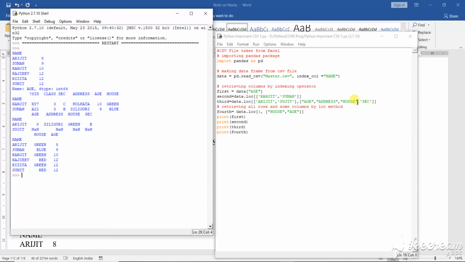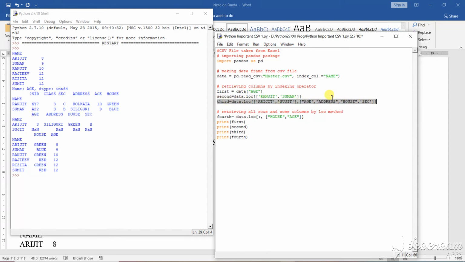Now suppose I want to change this. I want to enter one more data, that is the fourth data. Suppose I am copying this and writing it here, and I do paste. Now I am making this the fourth. Fourth data, fourth equals data dot loc.